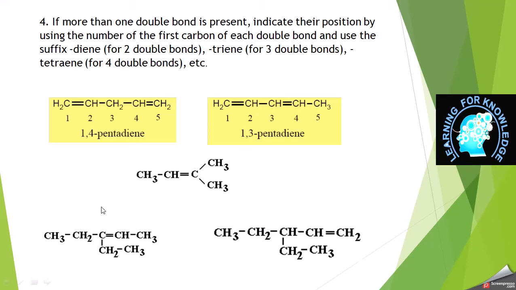So its name will be 3-ethyl-2-pentene, due to 5 carbons. In this case, although we have the same number of carbons and hydrogens, the double bond position is changed. Now its name becomes 3-ethyl-1-pentene.